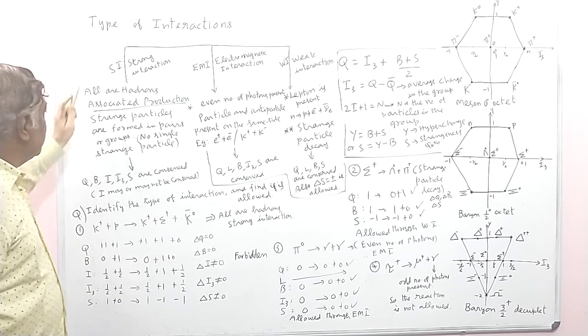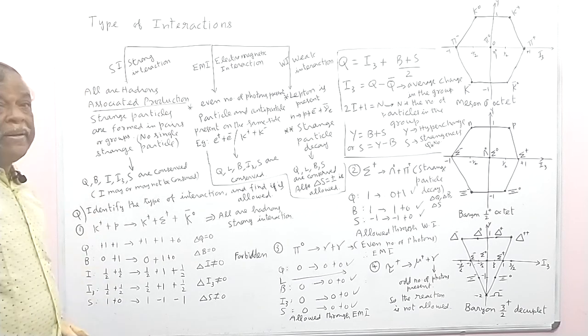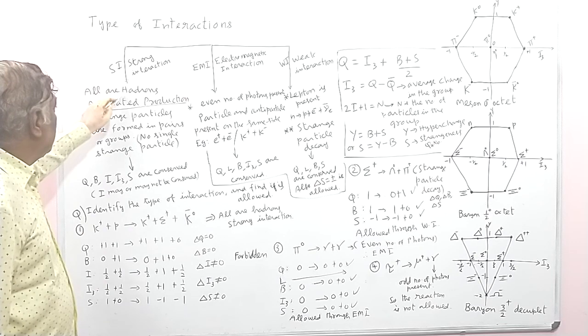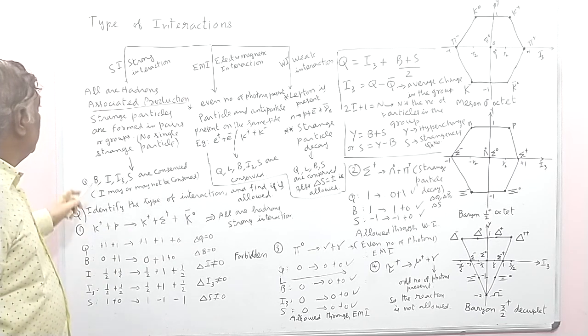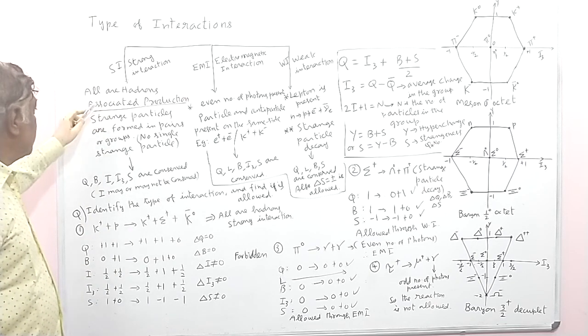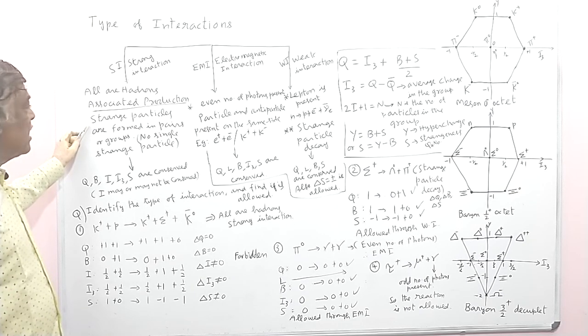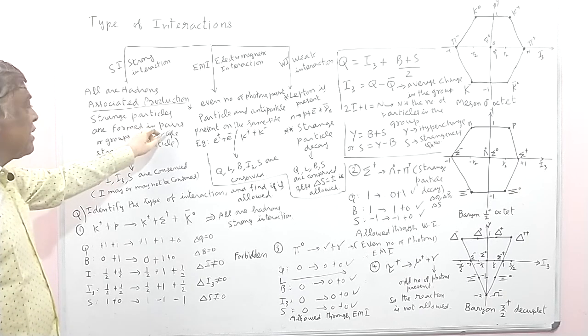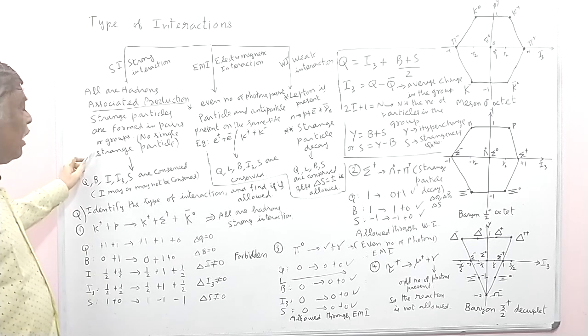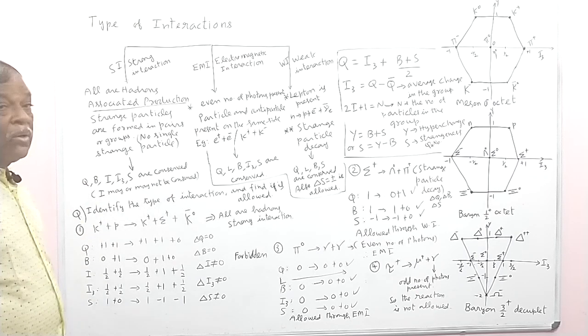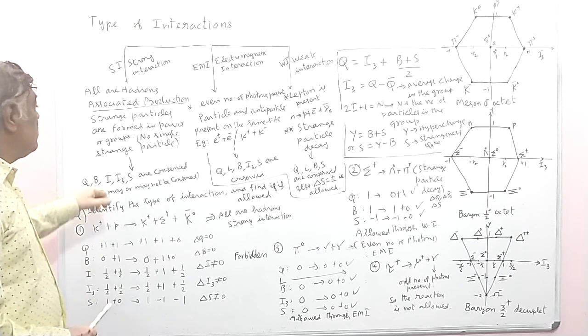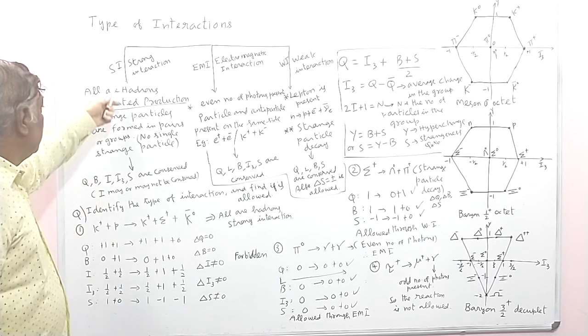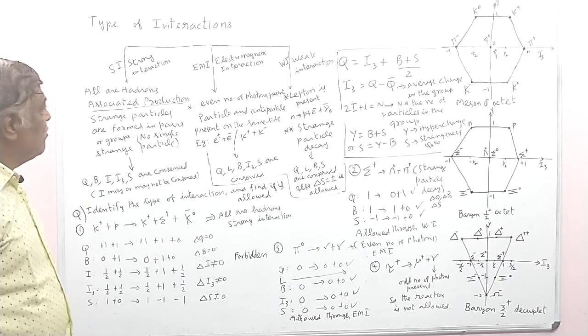In strong interactions, all the particles involved are hadrons, and in associated production, strange particles are produced in pairs or groups. No single strange particle is produced in the strong interaction.